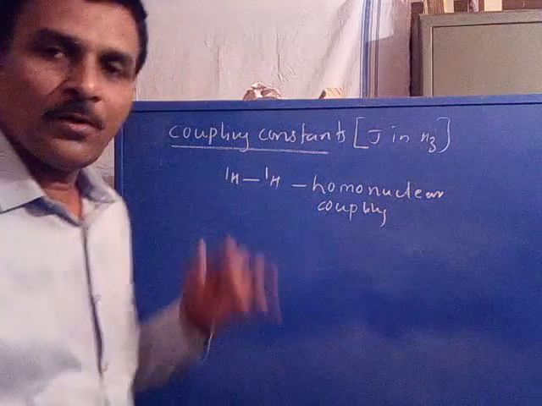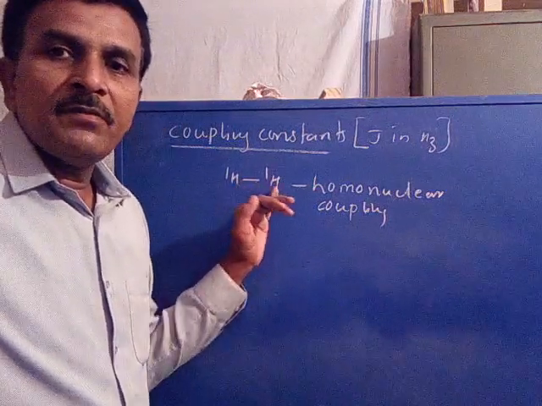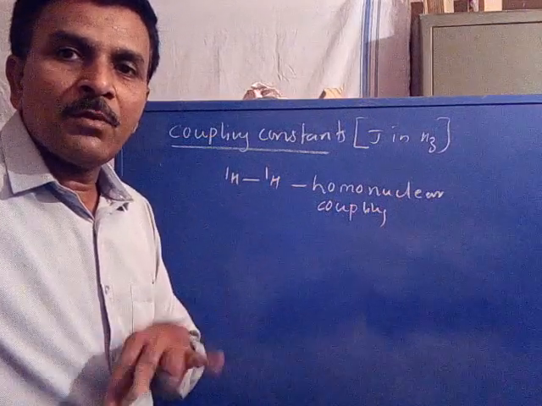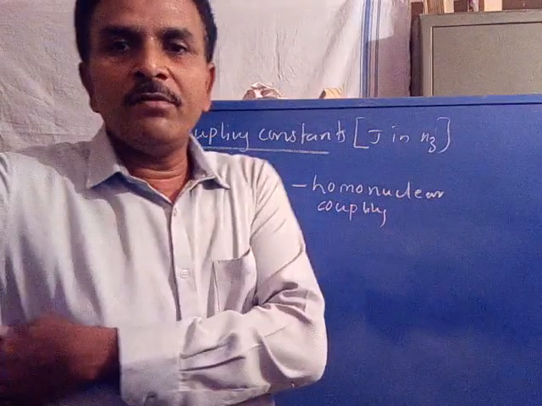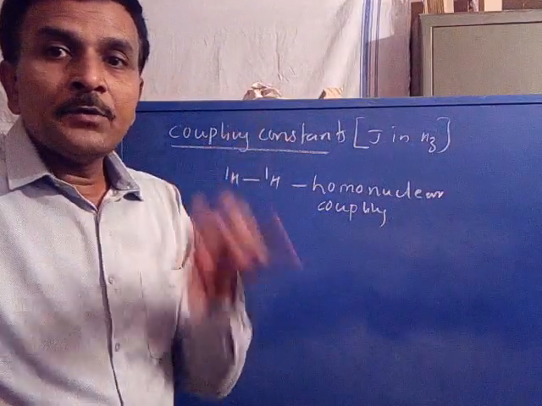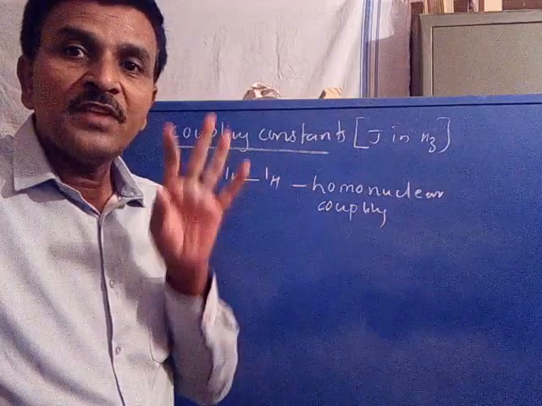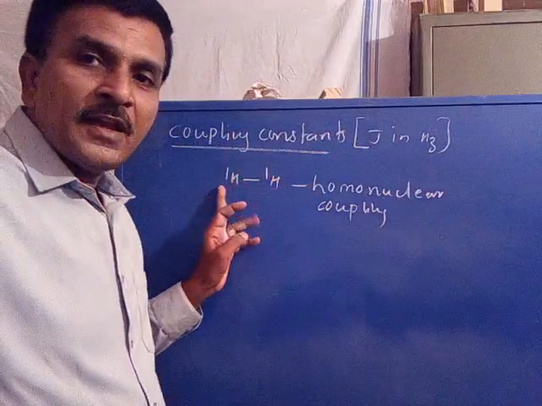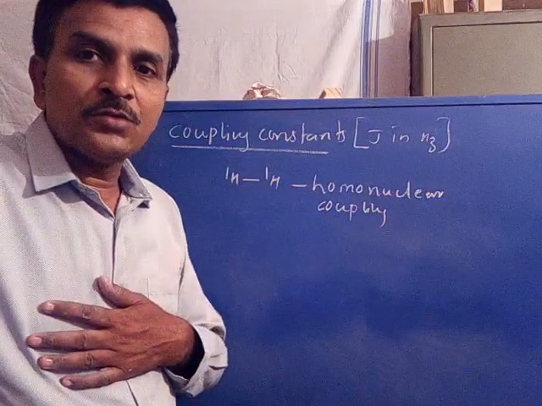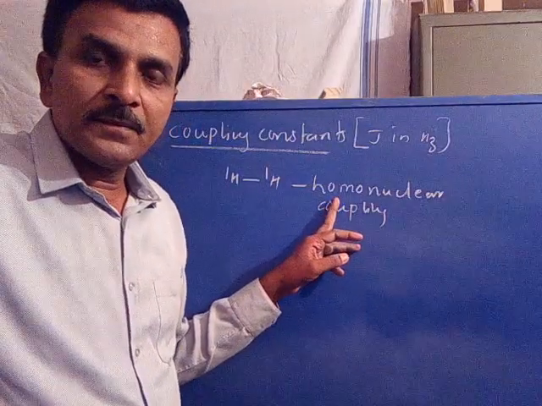Now, in proton NMR spectroscopy, the proton is coupled with its adjacent proton: the nuclear spin of one proton couples with the nuclear spin of its adjacent proton. Here, the spin active nuclei involved in the spin coupling belong to the same atom, the nuclei of hydrogen, so both nuclei belong to hydrogen, called homonuclear coupling.